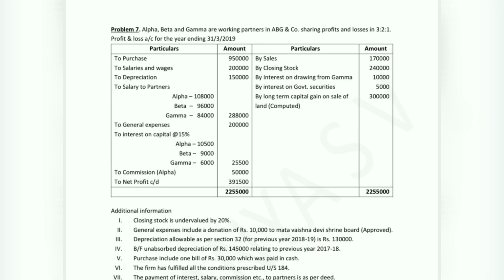Let us start problem number 7. Alpha, Beta and Gamma are working partners of ABG Company Limited, sharing profits and losses in the ratio of 3:2:1, and the profit and loss account for the year ended 31st March 2019 is given here. Now we have purchases, salary and wages, depreciation, salary to partners, general expenses, interest on capital, commission, and we have net profit of rupees 3,91,500. On the credit side of the profit and loss account, we have sales, closing stock, interest on drawings, government securities, long-term capital gain.